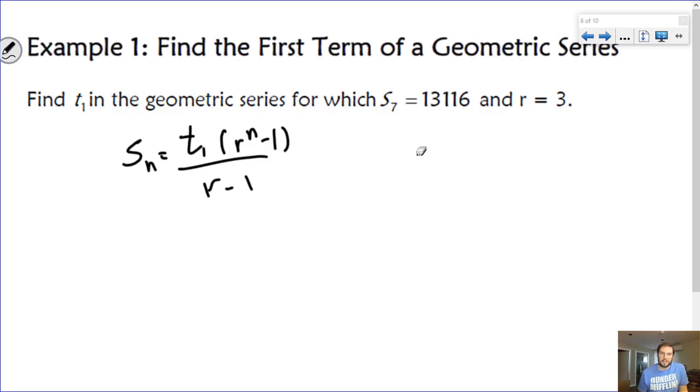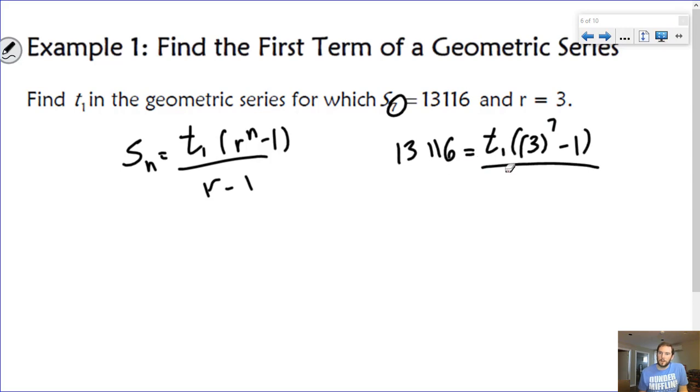So what do I know? I know my Sn here is 13,116. I don't know my t1 because that's what I'm trying to solve for. I know r is 3 and I know n is 7, right? It's this one right there, minus 1, all over 7 minus 1. So now it's just a matter of simplifying and solving.